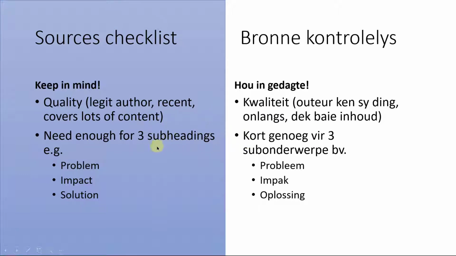All right, then the next thing you need to keep in mind is you need enough content in those 3 sources for 3 subheadings, 3 subonderwerpe. Now your subheadings are not necessarily going to be these. If you watched the topic video properly, you might have an idea of the kind of subtopics you're thinking of, but it'll be something along the lines of a problem, what the impact was on the people, and a solution.